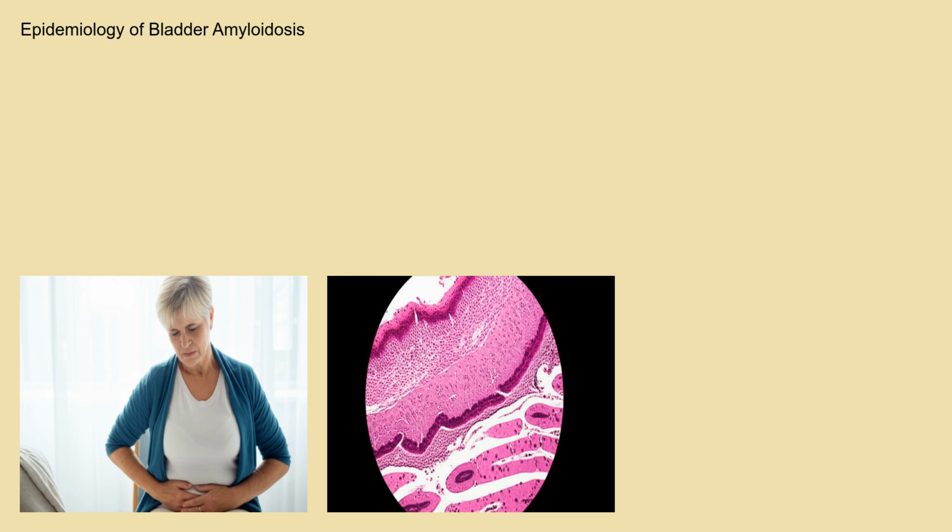Epidemiologically, bladder amyloidosis is considered a rare condition. It's difficult to determine the exact incidence and prevalence due to the challenges in diagnosis and the fact that it often occurs as part of a systemic amyloidosis rather than an isolated bladder condition. It tends to affect older adults more frequently, with most cases diagnosed in individuals over the age of 50. The specific prevalence rates may also vary based on geographical location and the underlying causes of amyloidosis in different populations.